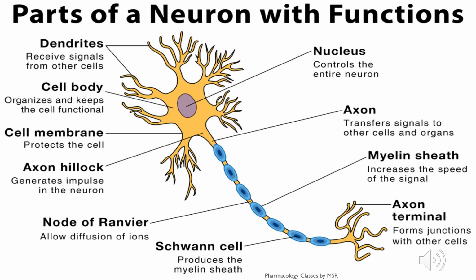Schwann cells which produce the myelin sheath. Axon terminals, they form the junction with other cells. The myelin sheath which increases the speed of the signal. Axon which transfers the signal to other cells and other organs, and the nucleus which controls the entire neuron. So this is about different parts of a neuron with their functions.